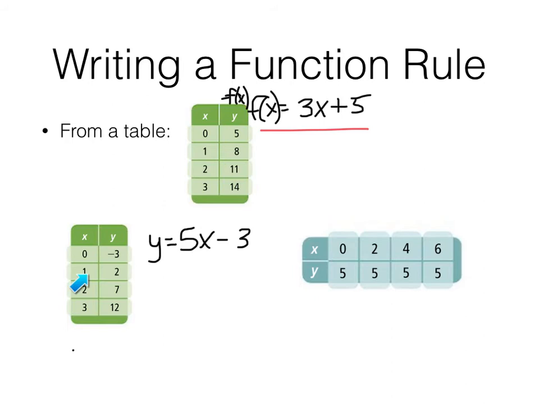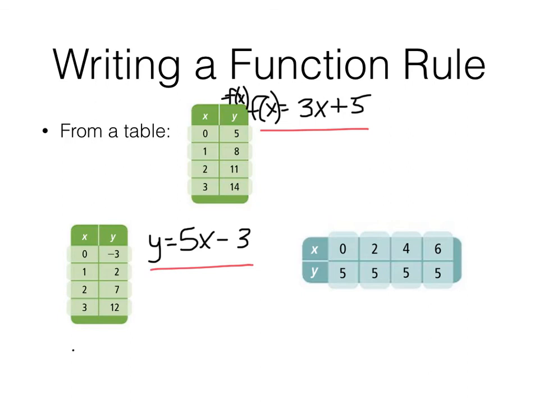5 times 1 is 5, minus 3 is 2. Yes. 5 times 2 is 10, minus 3 is 7. Yes. 5 times 3 is 15, minus 3 is 12. We got it.